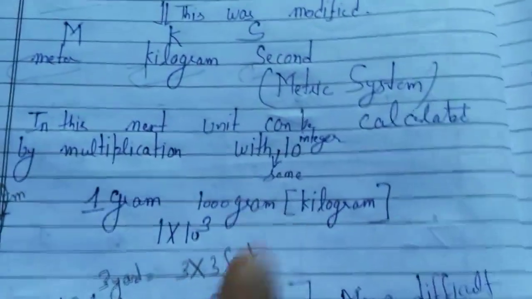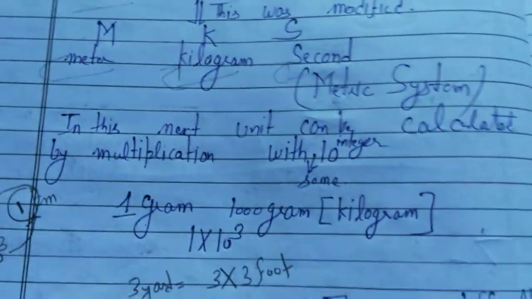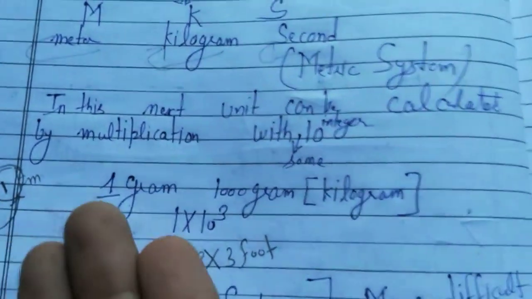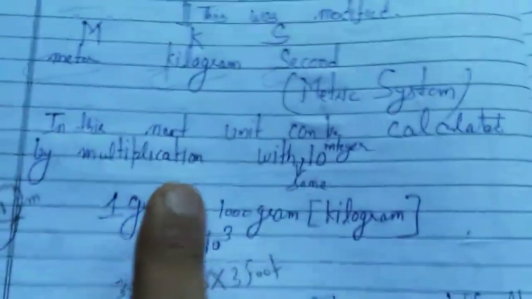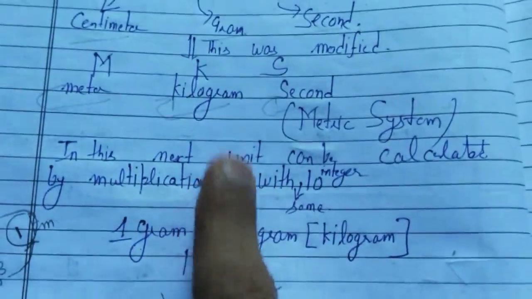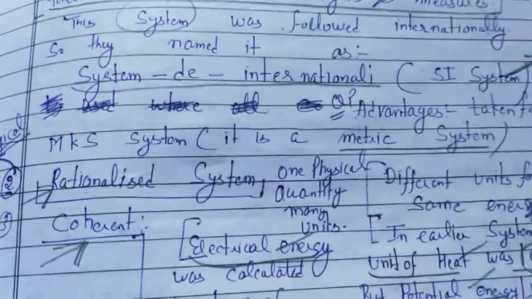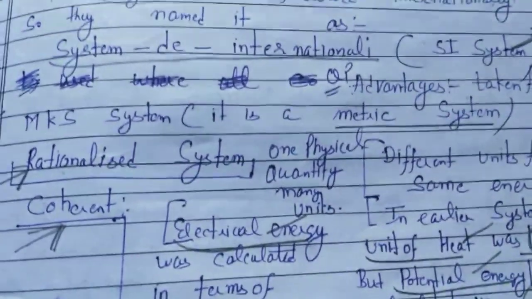So the next unit of length, like meter, centimeter, millimeter, can be calculated by multiplication with a factor of 10. So SI is also a metric system.